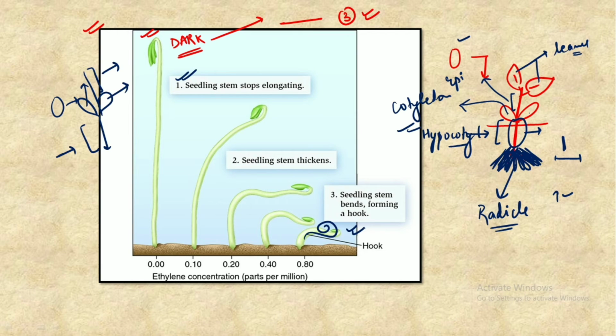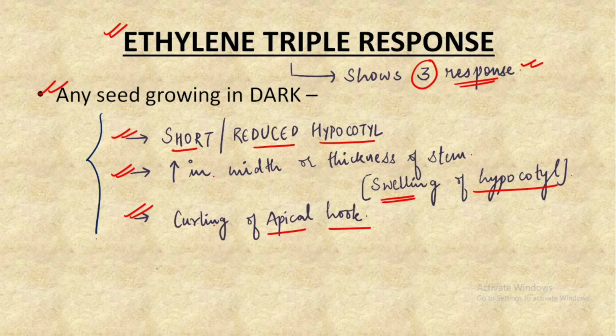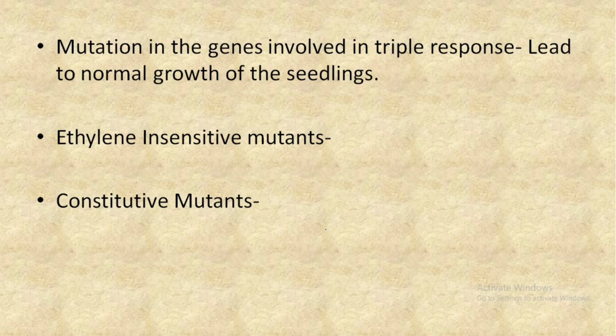So I hope these three responses are clear to you. Make sure you remember all three responses in detail. The first one was a short or reduced hypocotyl. The next one is an increase in the width or the thickness of the stem. And the third one is the curling of the apical hook. So let's move forward and understand a few more important things.